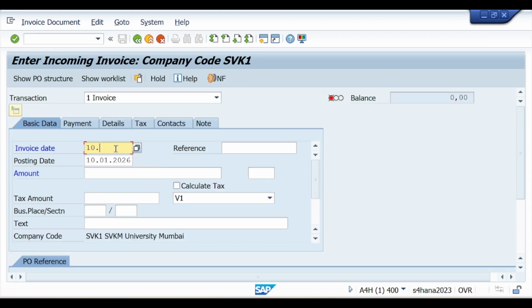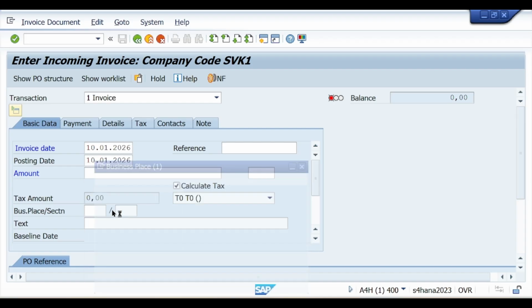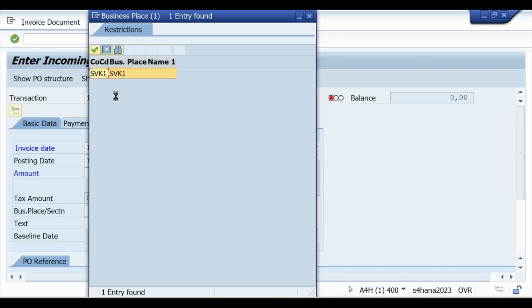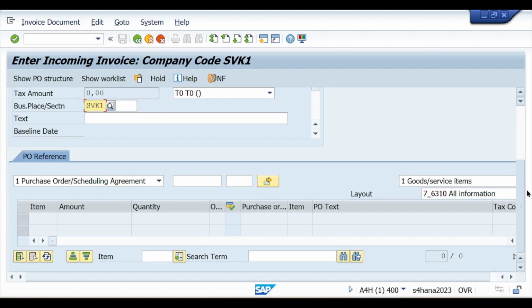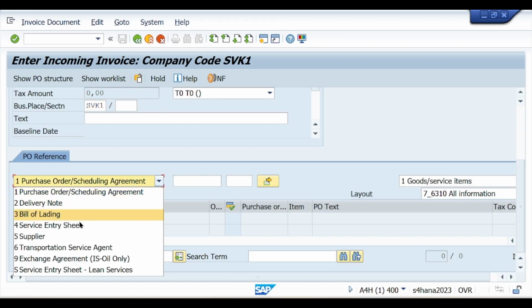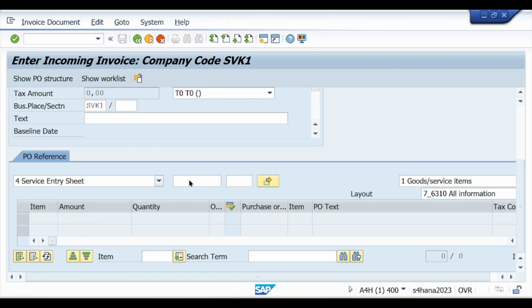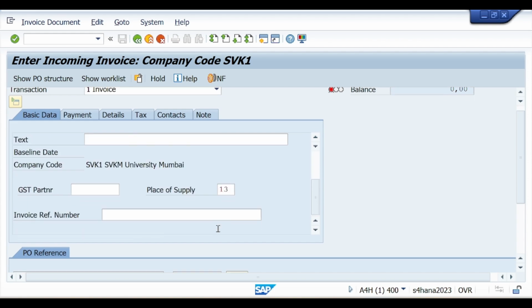So enter the same information. Okay, enter the same information. Select it. Okay, now select service entry sheet.